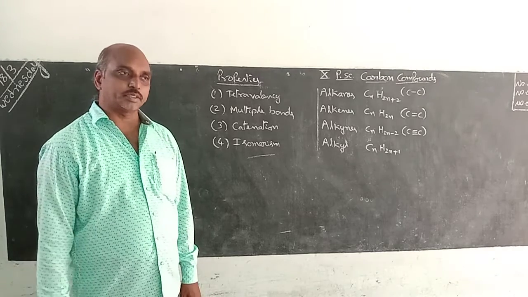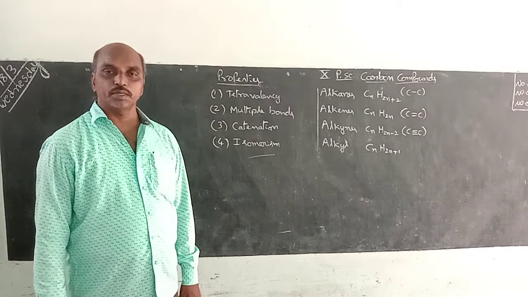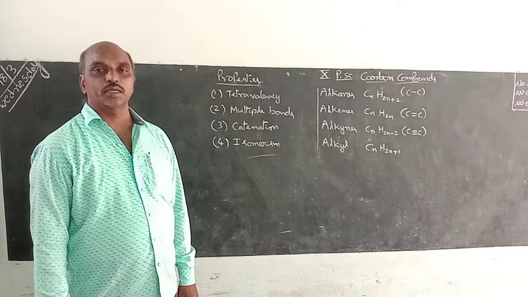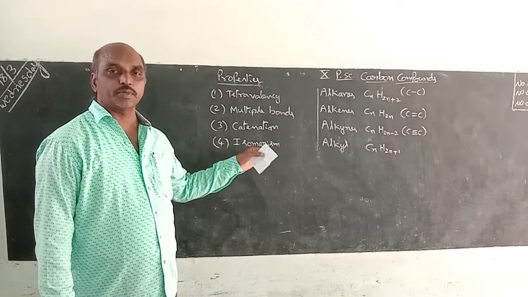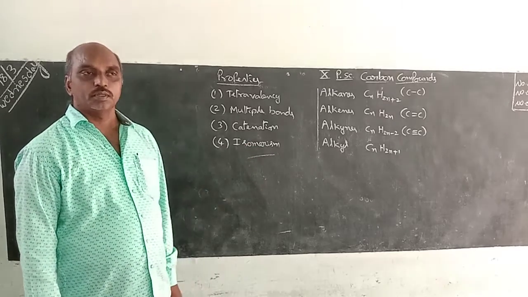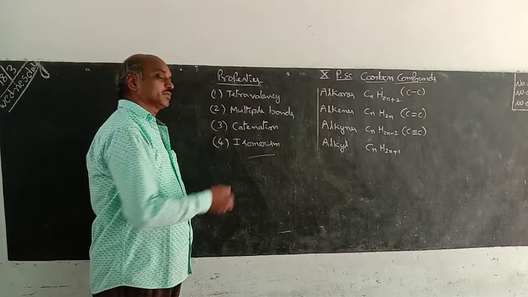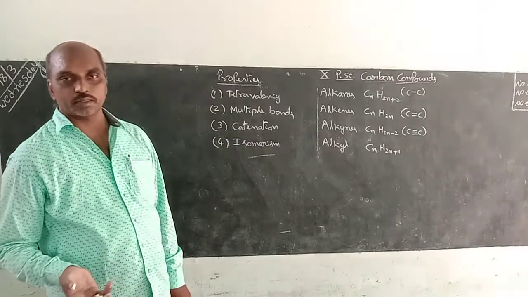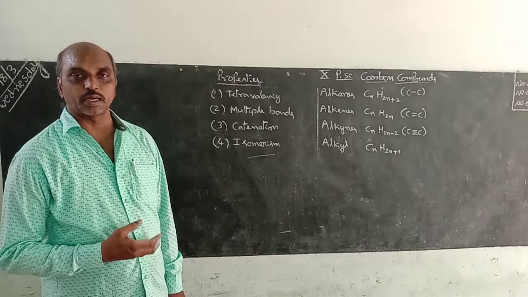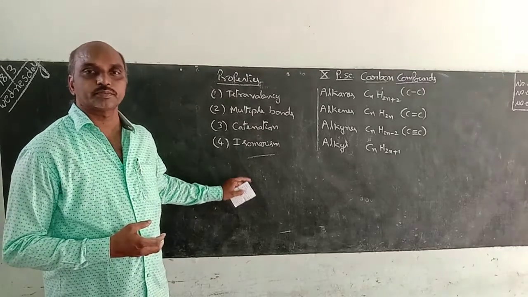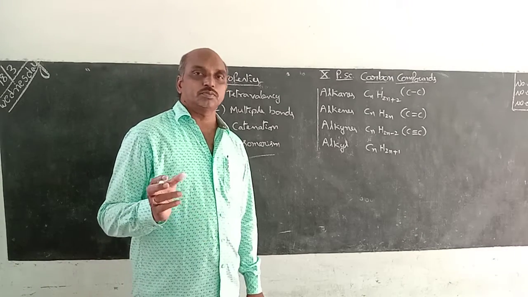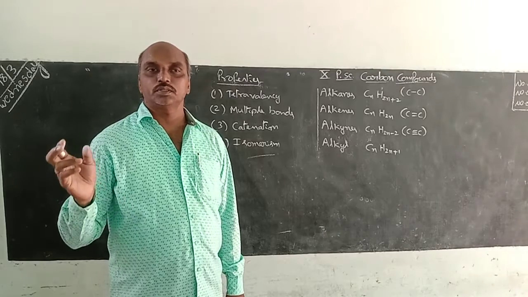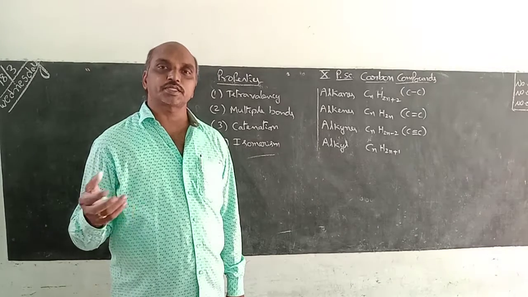Whereas the remaining 117 elements can form very few compounds compared to the carbon compounds because of these 4 properties. Isomerism was already explained in yesterday's class. Isomerism means if you take any compound, the formula is same but the structure is different.